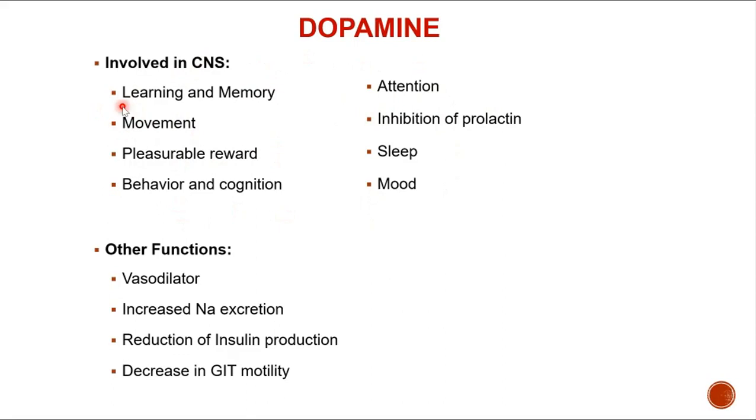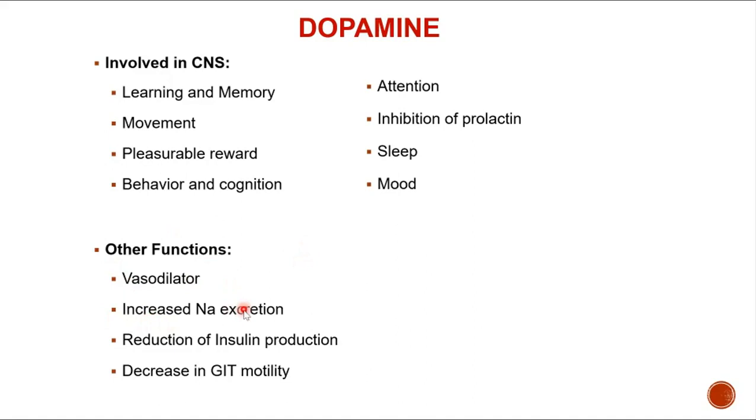So it is involved in learning and memory, movement, and pleasurable reward. So it's a neurotransmitter of happiness and pleasure. So pleasurable reward, behavior and cognition, attention, sleep, mood. What are the other functions? Dopamine, if it is acting on D2 receptors, may act as a vasodilator. Vasodilator means it is going to increase the vessel diameter by relaxing the vessel, so more blood flows through it. That is what is called a vasodilator.